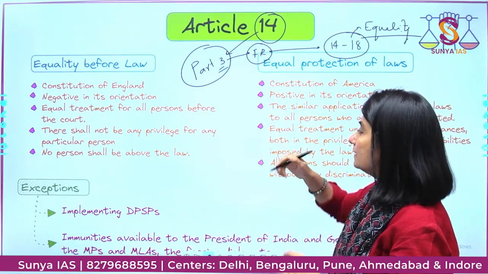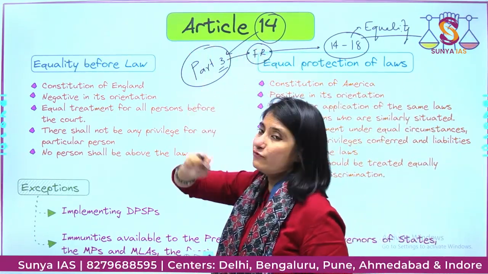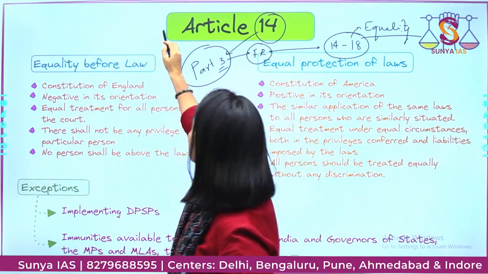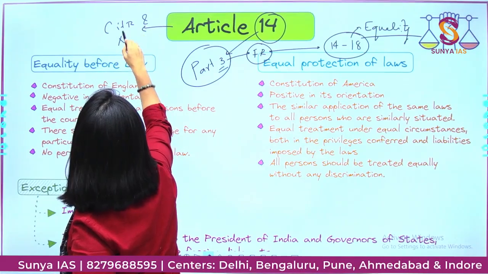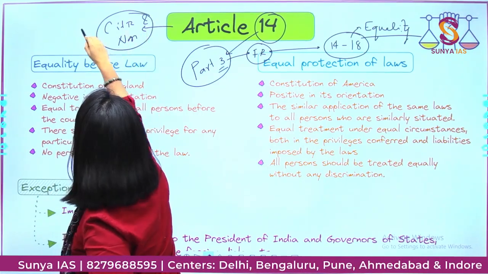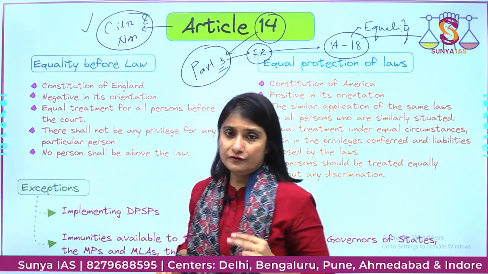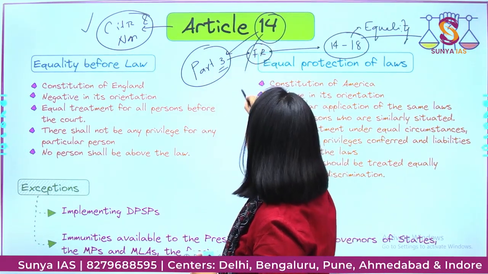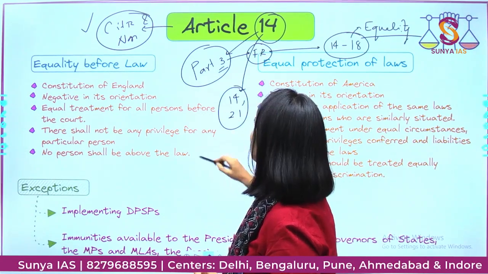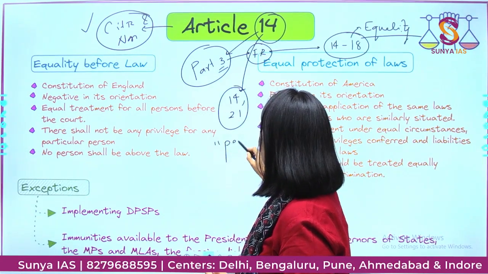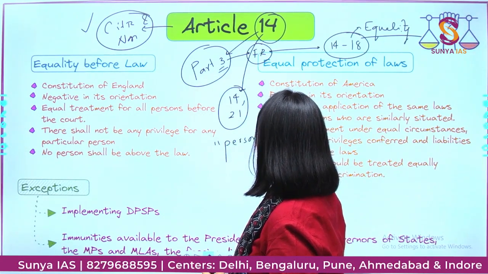Okay, so now when I talk about Article 14, we have to know that it is available to citizens and non-citizens as well, to both of them. Also, if we talk about Article 14 and Article 21, there is a term 'person'.